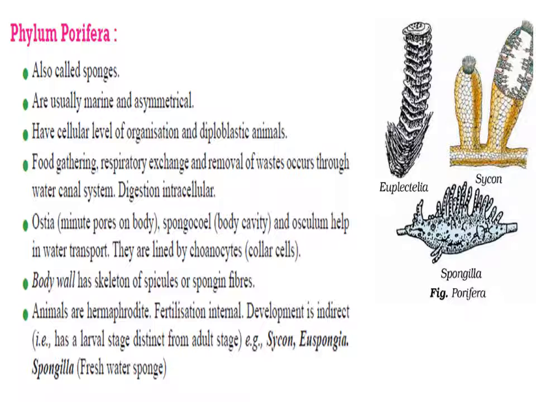Digestion is completely intracellular. These animals reproduce by fragmentation, asexually, or by gemmule formation. Animals are all hermaphrodite, bisexual, and fertilization is internal. They have a free swimming larval stage. Okay, examples are Scypha, Euspongia, and Spongilla.